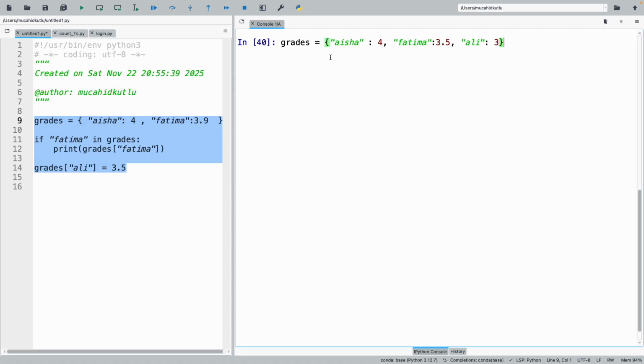So now I define my dictionary. So what I can do is say, okay, what is the grade of Fatima? I don't remember that. Now again, this might be confusing. When I'm trying to define a dictionary, I will use curly brackets. Sorry, when I'm trying to access a dictionary, I will use square brackets. When I'm trying to define it, I'm using curly brackets. So there's a difference. But I would like to get, what is the grade of Fatima? Then I will just say grades between square brackets and then Fatima, and then it will give me 3.5. This is her grade that I kept.